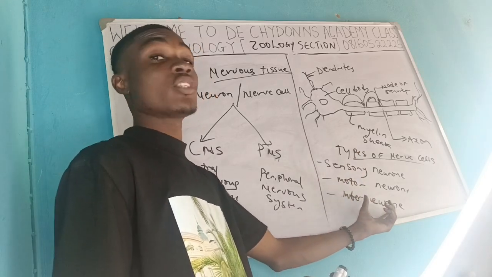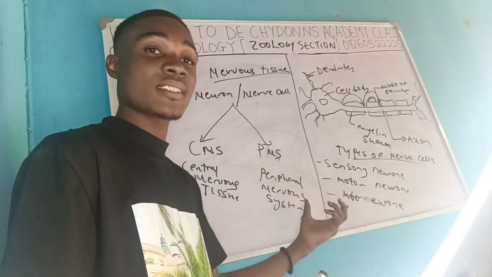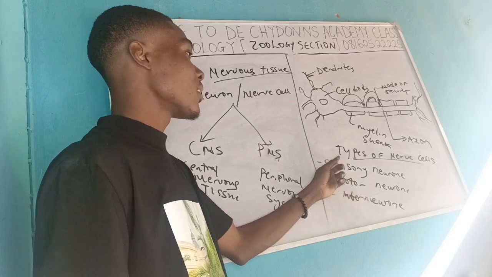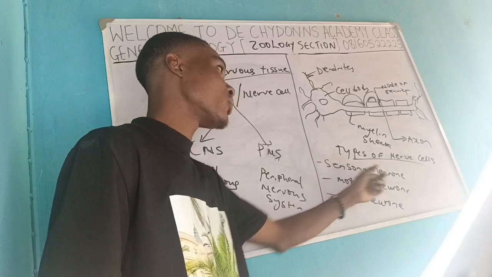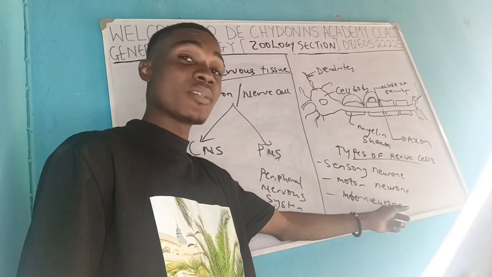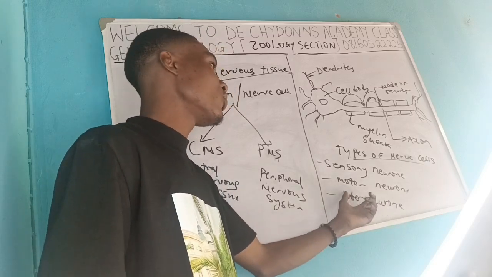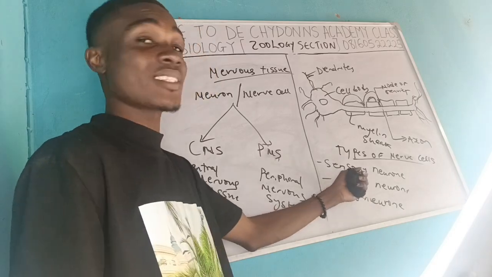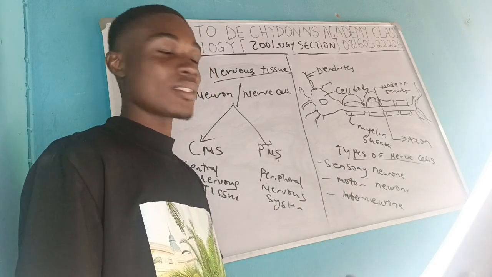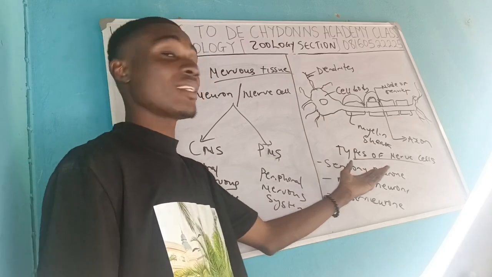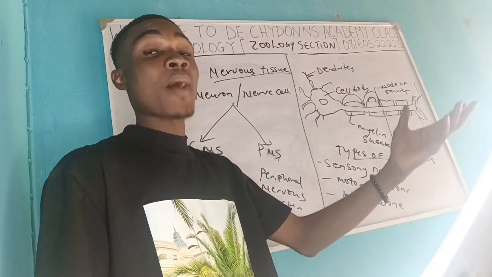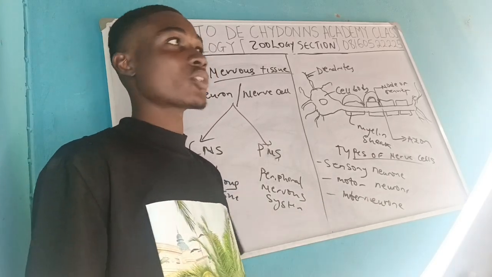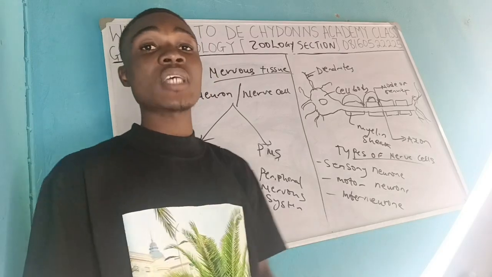So all of the interneurons are found in the brain, in the CNS, in the spinal cord, where interpretation is actually needed. So when stimuli are received by the sensory neurons, they push them to the interneurons. After interpretation, the interneuron will send them to the motor neurons, where the effect will be felt. Examples of places where you can see the motor neurons are the muscles and the glands. The sensory neurons are in the skin and some other places that are meant for receiving stimuli. So interneurons are found in the CNS, where interpretations are being carried out.